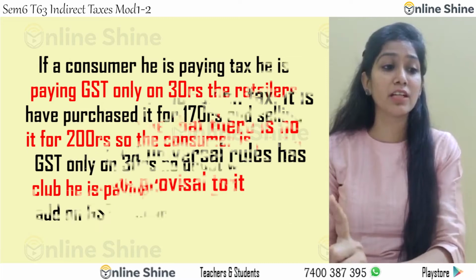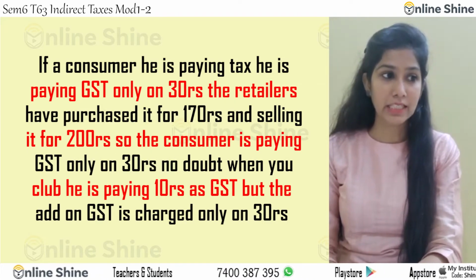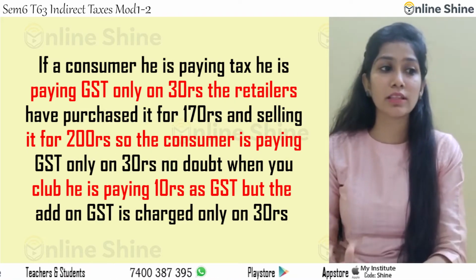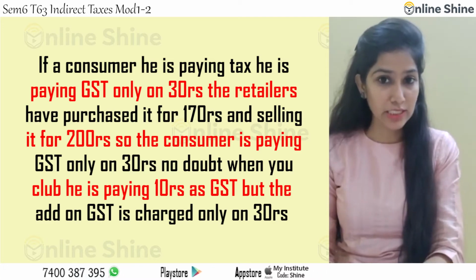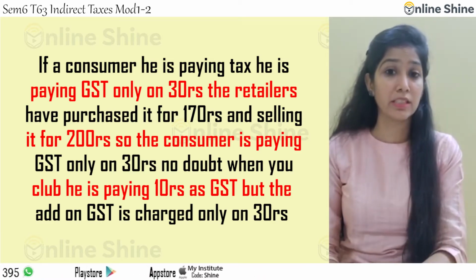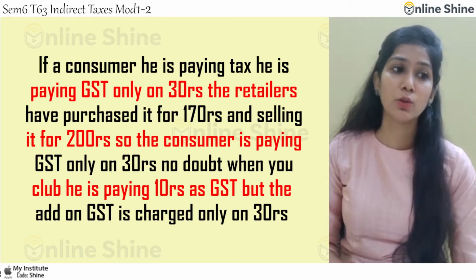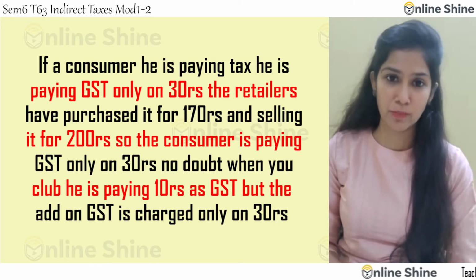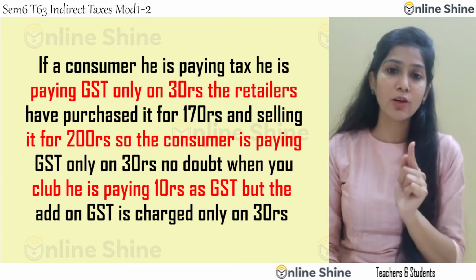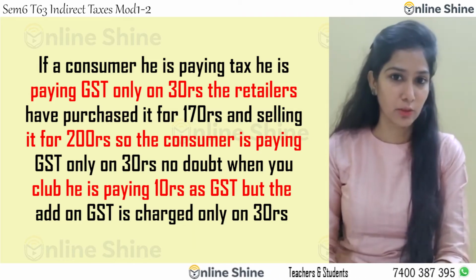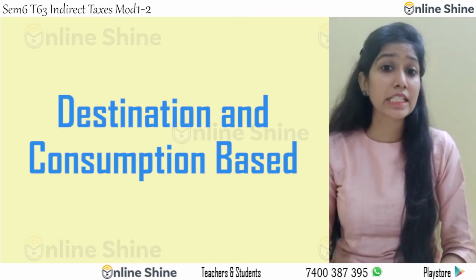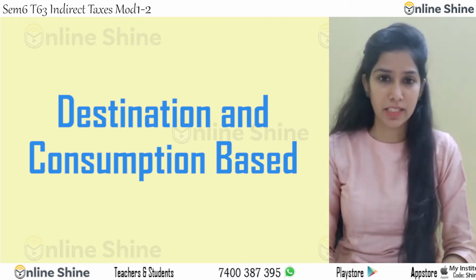Say for example, the retailer has purchased it for 170 and is selling it for 200 rupees. So the consumer is paying GST only on 30 rupees. No doubt, when you club it, he is paying 10 rupees as GST, but the add-on GST is charged only on 30 rupees. Now GST is a destination and consumption based tax.